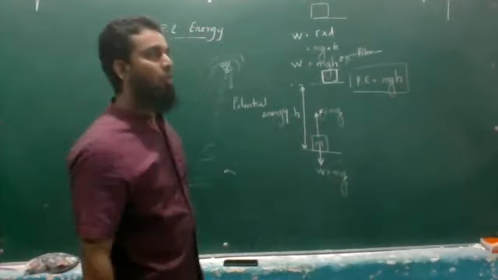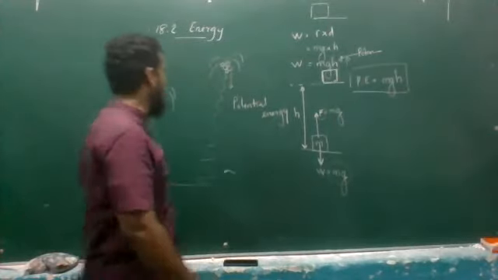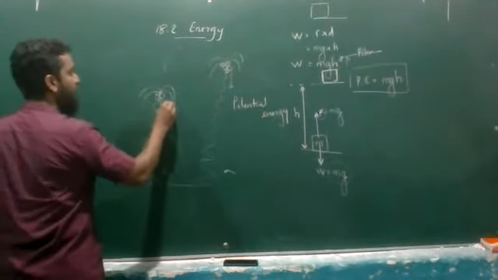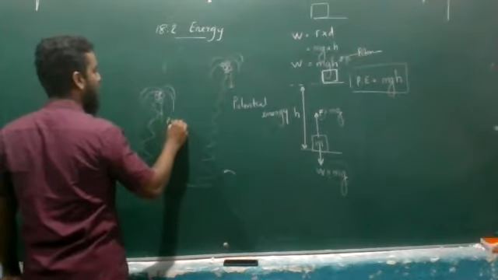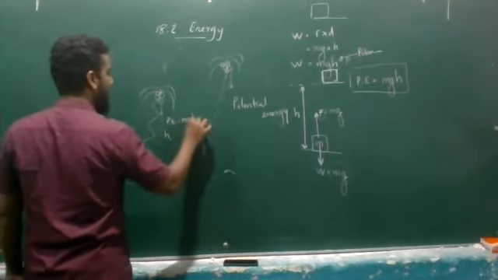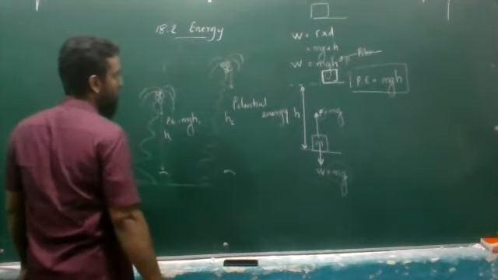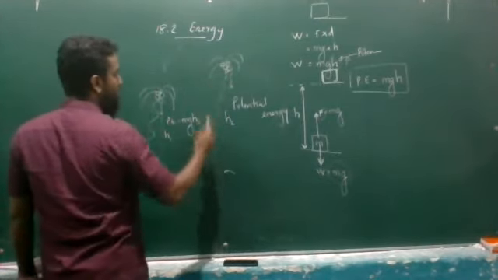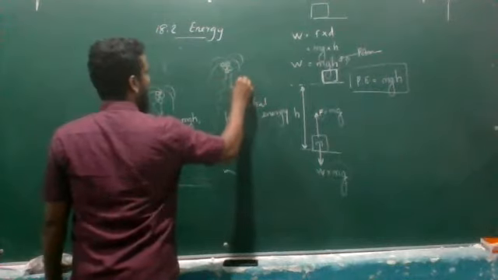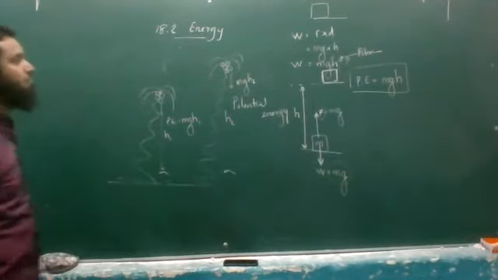Someone asks you, what is the potential energy that has been stored in the coconut? The potential energy of this coconut is going to be mg into the height. If the height is h1, then mg h1. If the height is h2, what is the energy stored in this coconut? It's going to be mg into h2. That's it.